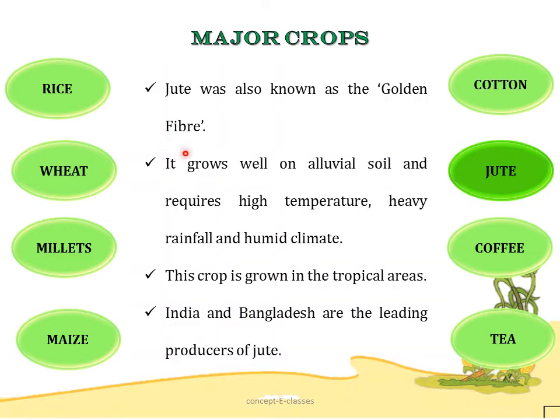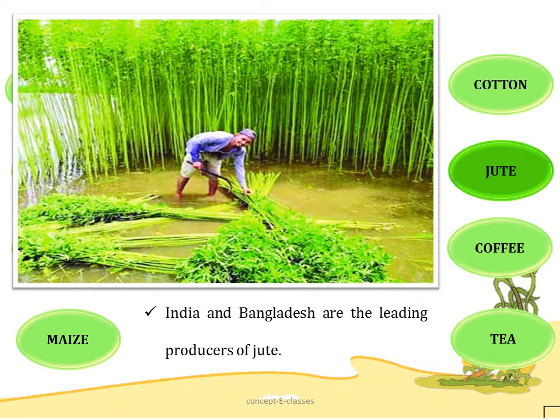Jute was also known as golden fiber, and it grows well on alluvial soil and requires high temperature, heavy rainfall and humid climate. This crop is grown in tropical areas, and India and Bangladesh are the leading producers of jute.